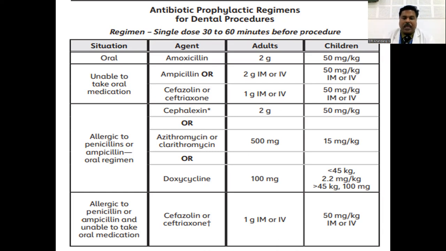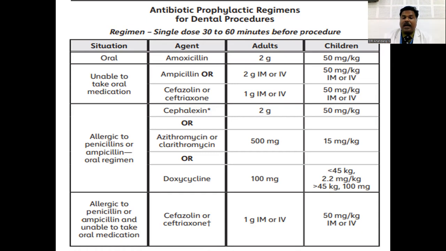IM or IV. And if the child is allergic to penicillin or ampicillin, then the drug of choice is cephalexin. Again, there is a caution you have to take: cephalexin has to be given carefully for those who are allergic to penicillin. It is always better to give azithromycin, clarithromycin or doxycycline if the patient is allergic to penicillin. And the dose of cephalexin is 50 milligram per kilogram body weight. Again, that belongs to cephalosporin.